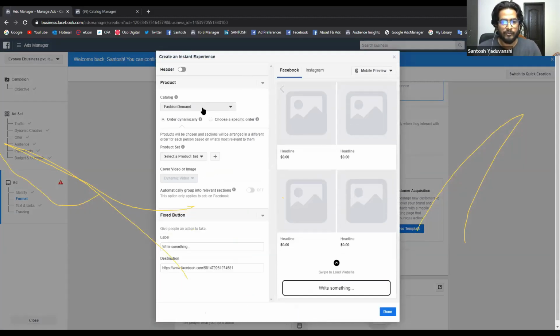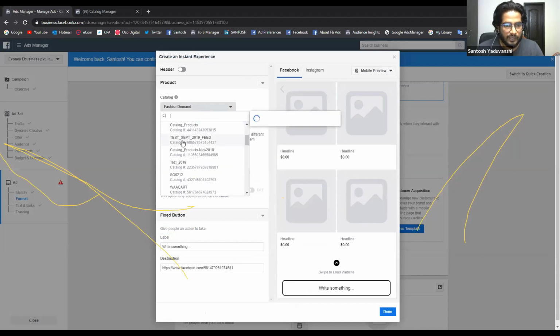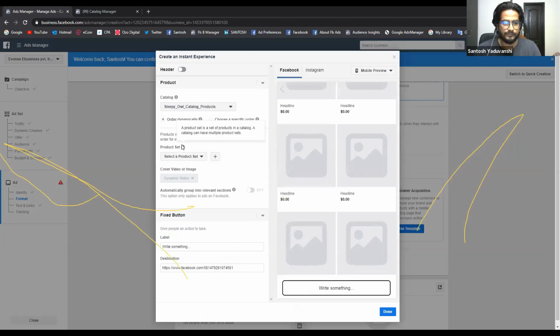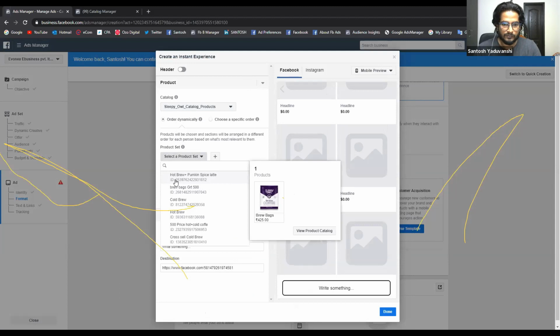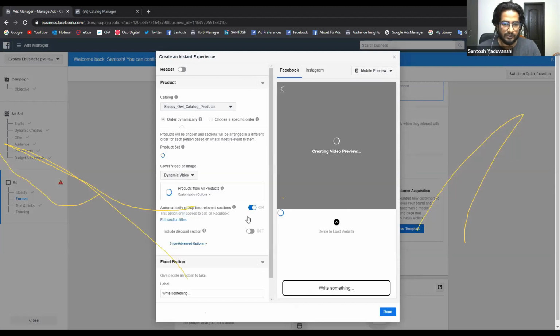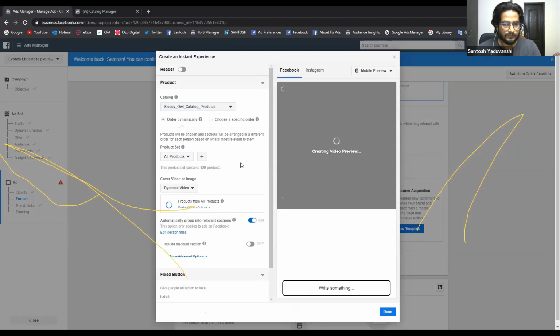We can select your catalog and select products. What it will do is create a dynamic video from the catalog images or catalog videos, right? So it's taking time now.